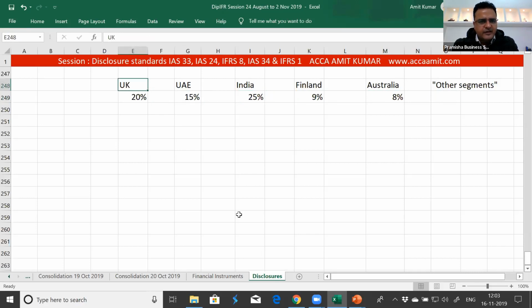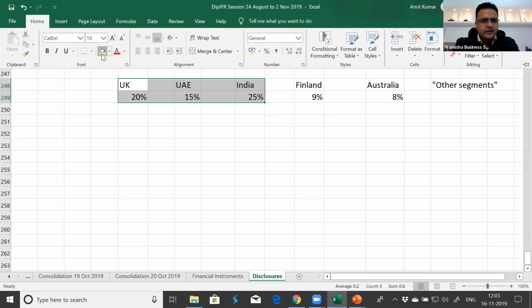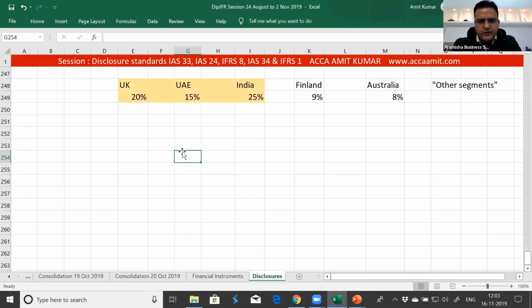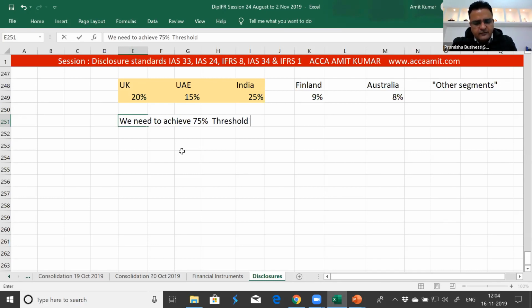Now, among them, the reportable segments till now are UK, UAE, and India. These are reportable segments. When we total the external revenue of all the segments which we consider reportable, it turned out to be 60%. We need to achieve the 75% threshold criteria as well. For that, we may report additional segments by clubbing the segments which have similar aggregation criteria. We can use that criteria, or if that also doesn't match, then we can club 2 or more.